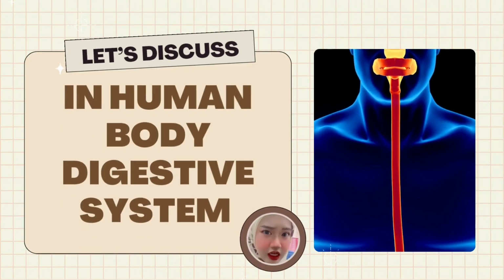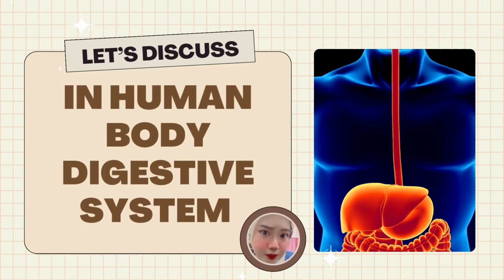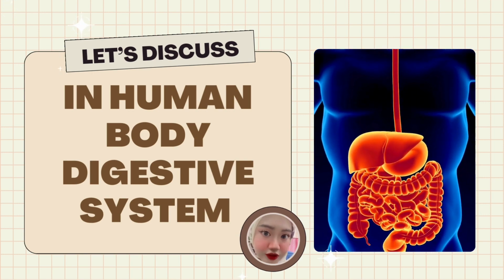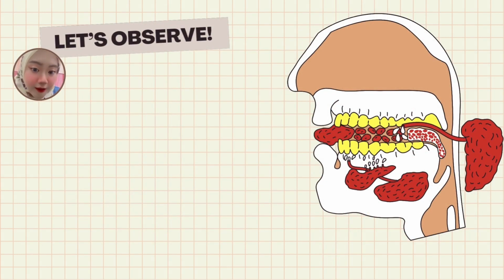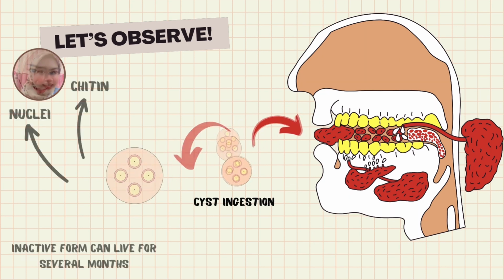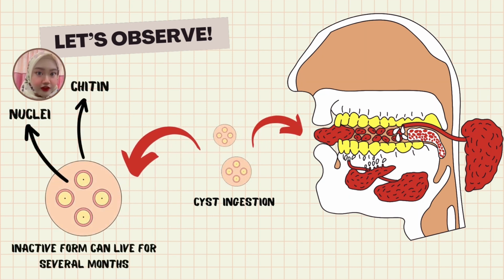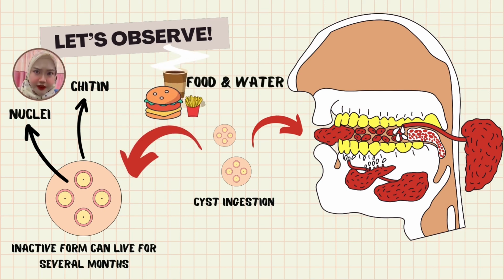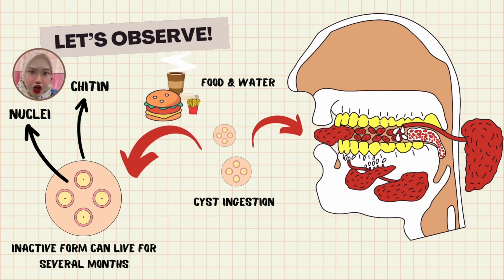Now let's discuss the amoeba life cycle in the human body digestive system that I have shown here. So the life cycle of amoeba in the human host starts after the ingestion of a cyst. A cyst is a relatively inactive form of amoeba that can live for several months outside the body. It has 4 nuclei with a chitin wall and is resistant to gastric acid, which helps it pass through the stomach without harm. Mainly, they may be ingested with contaminated food or water.